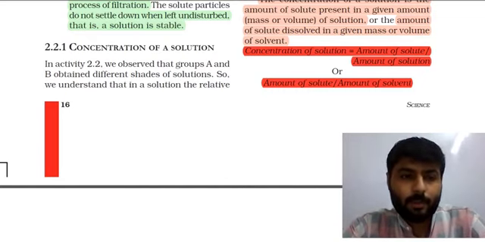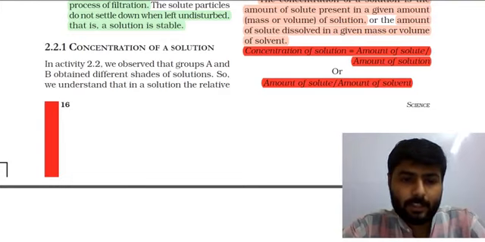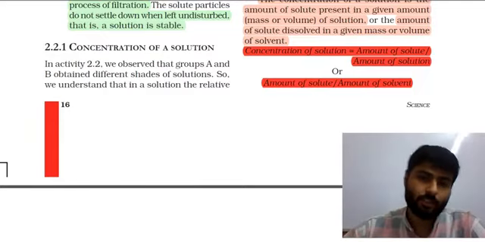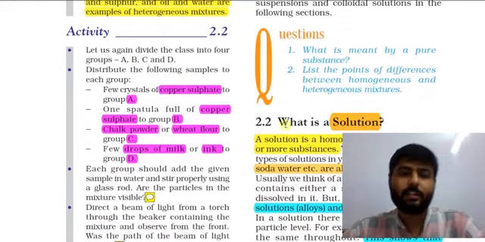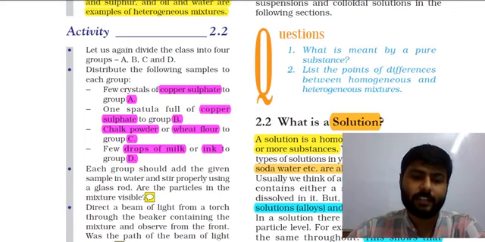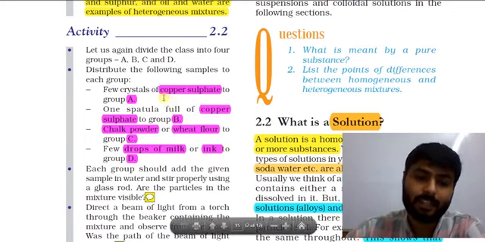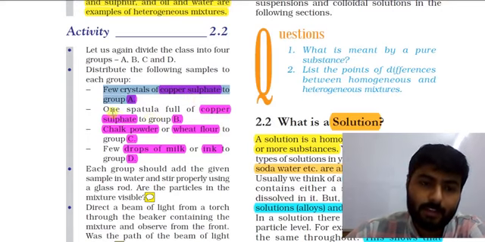So topic number 2.2.1, that is concentration of solution. In activity 2, we observe that group A and group B obtain different shades of solution. We have seen activity number 2.2, in which both group A and B have copper sulfate, but the quantity of copper sulfate is different. Group A has few crystals of copper sulfate.